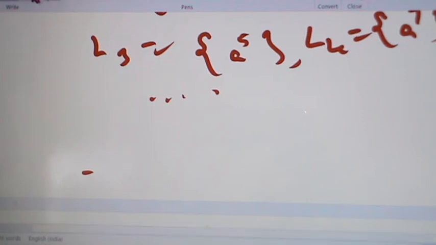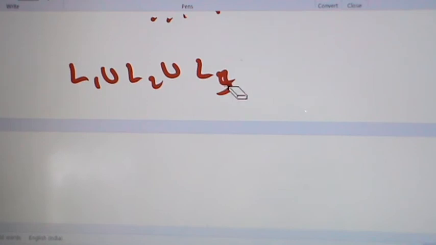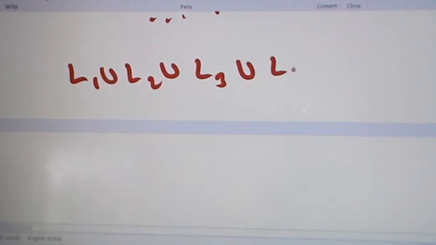Now take the union of these regular sets. That is, L1 union L2 union L3 union L4 union and so on.